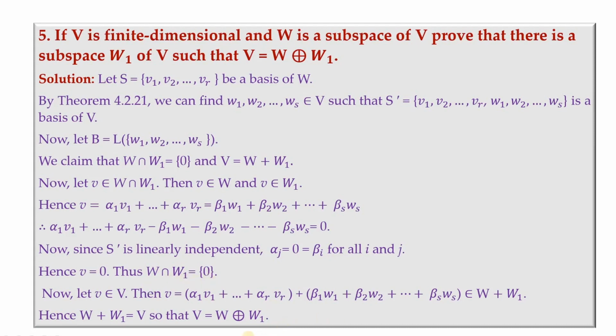Now let v belong to capital V, then v is written in this way, which belongs to W plus W1, hence W plus W1 is equal to V, so that V is equal to the direct sum of W as well as W1.